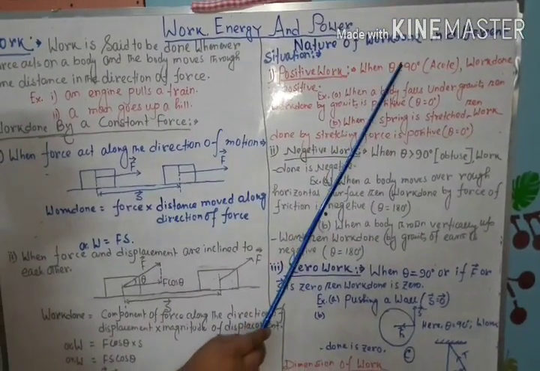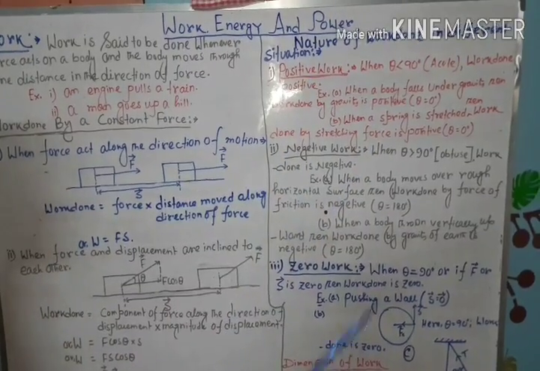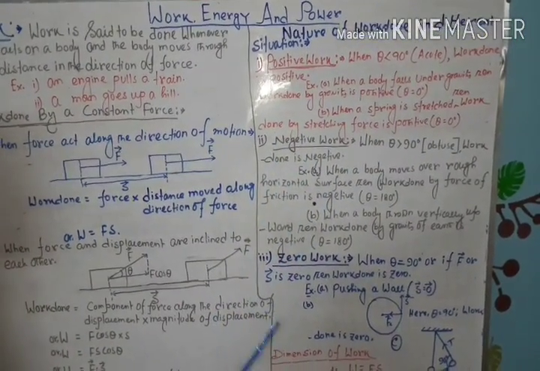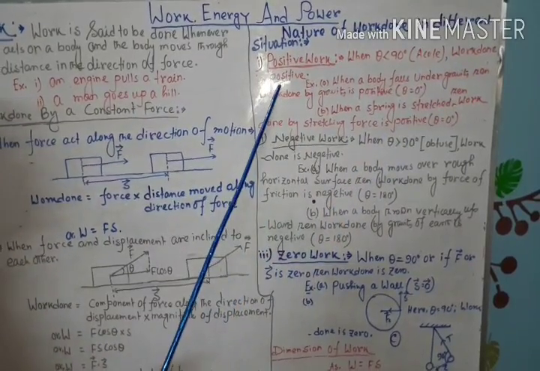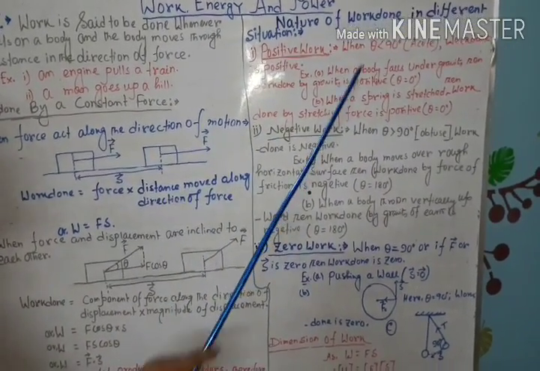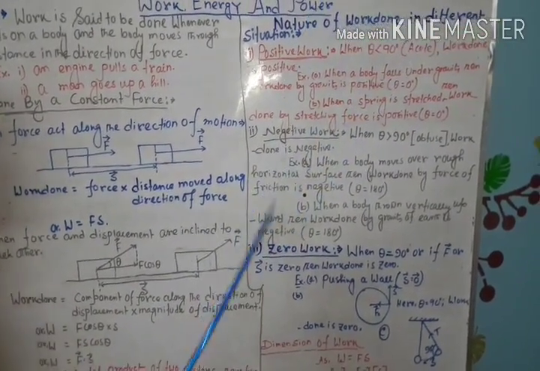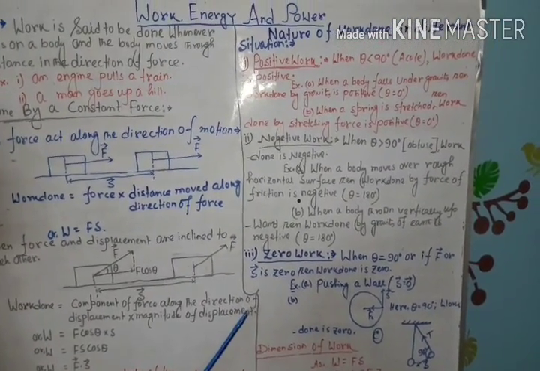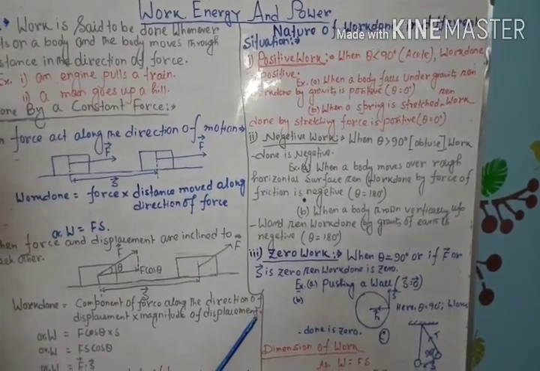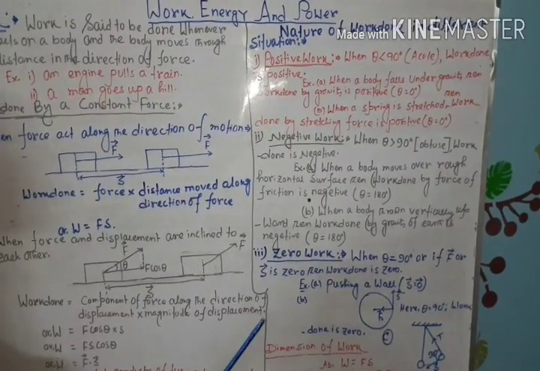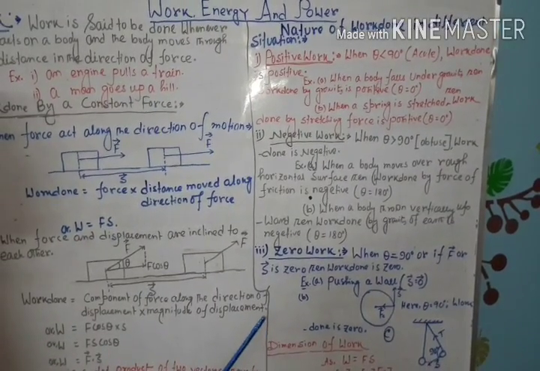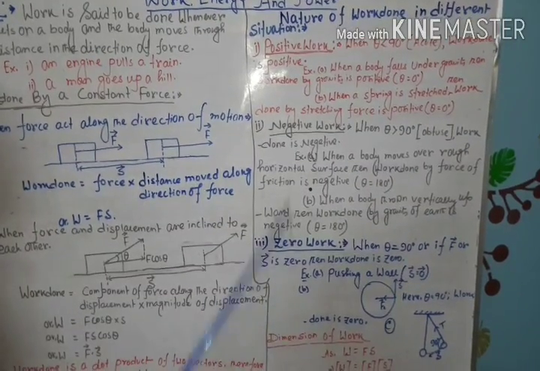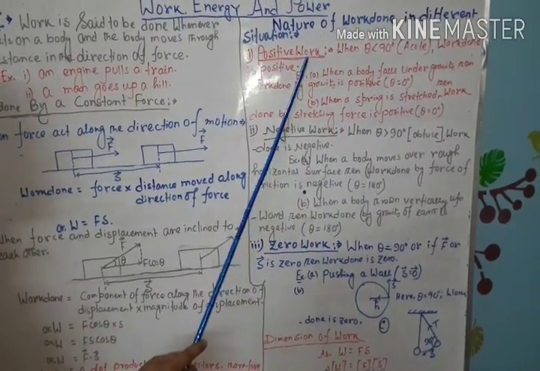When theta is less than 90 degrees, this type of angle is called an acute angle. Then the work done is positive. Why? Theta less than 90 degrees means the angle between force and displacement is less than 90 degrees. And for any angle less than 90 degrees, cos always gives a positive value. That's why the work done is positive.